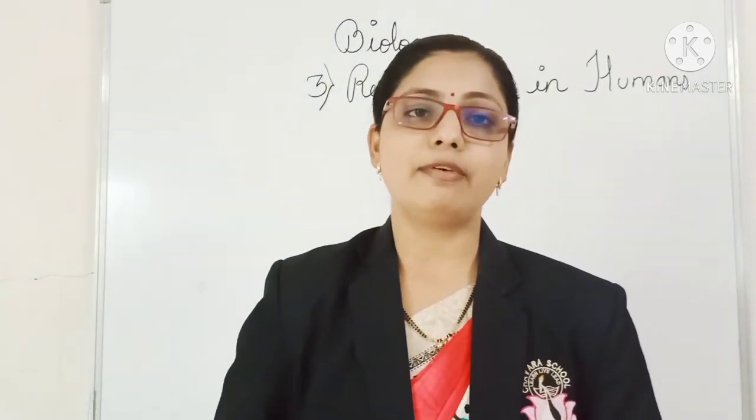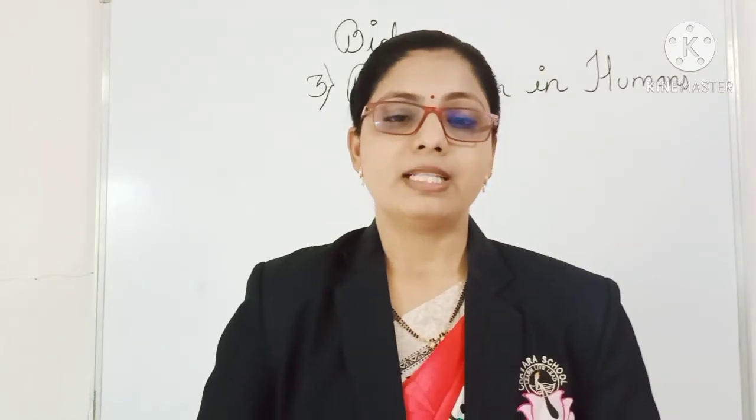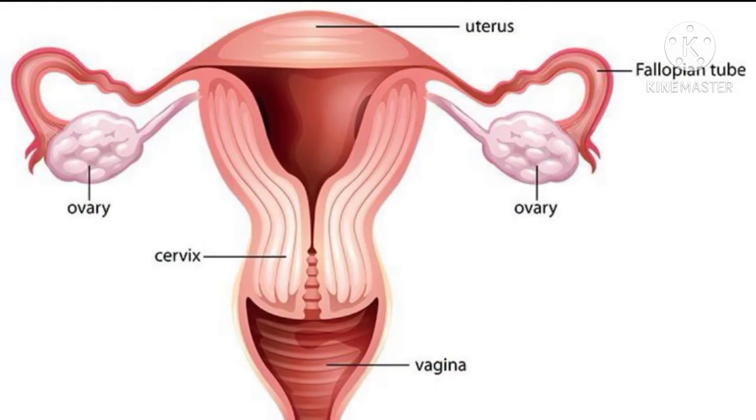So, let us have a look at the diagram. This is the diagram of the female reproductive system. The eggs are produced in the ovaries. The ovaries are two whitish bodies lying within the lower half of the abdomen. You can see in the diagram that the ovaries are present.